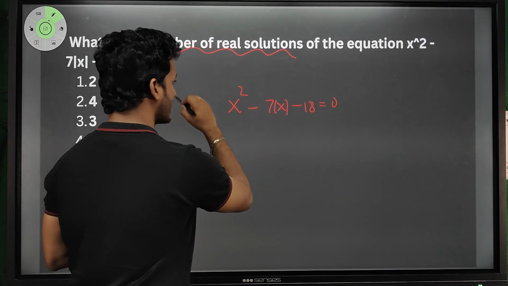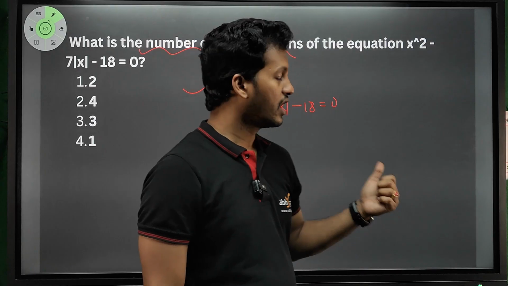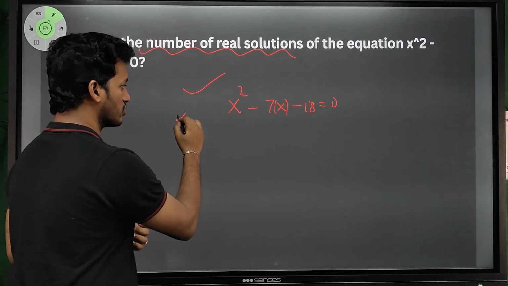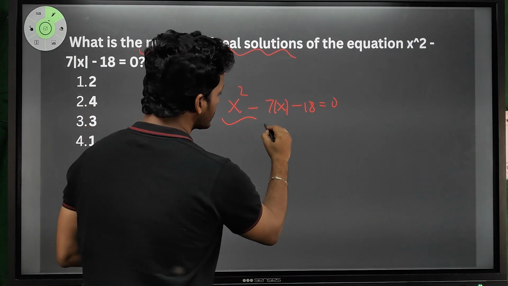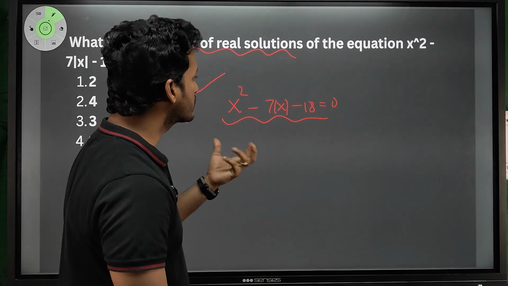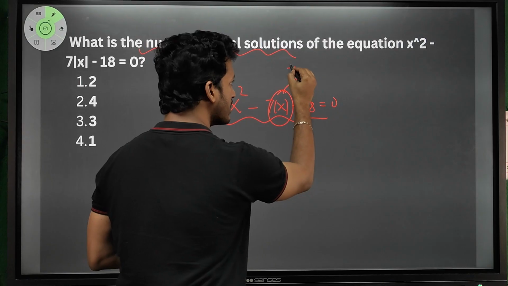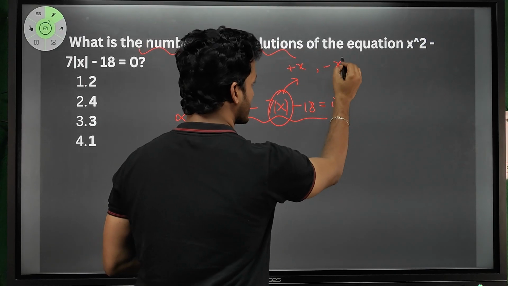When you see directly, if you have a minimum knowledge, you can say that it is two equations, two solutions. But that is wrong. Why? Because it is not a single equation. It is not a single quadratic equation. It's a combination of two quadratic equations. How? This mod x can be written as plus x or minus x.